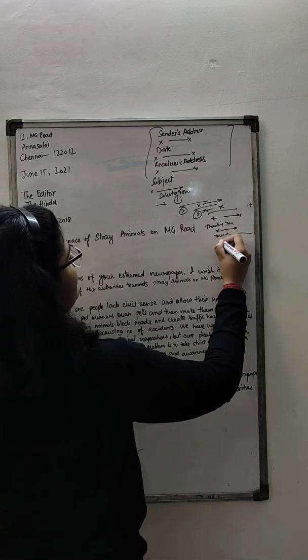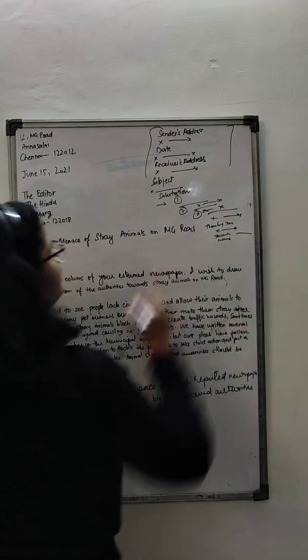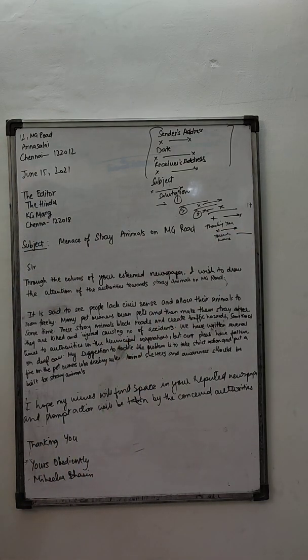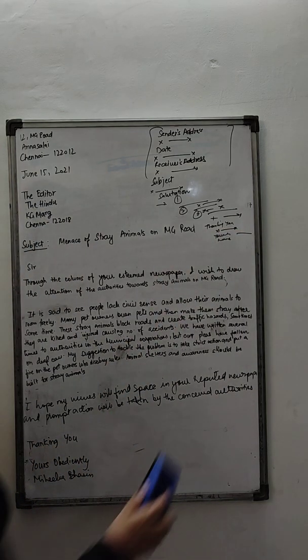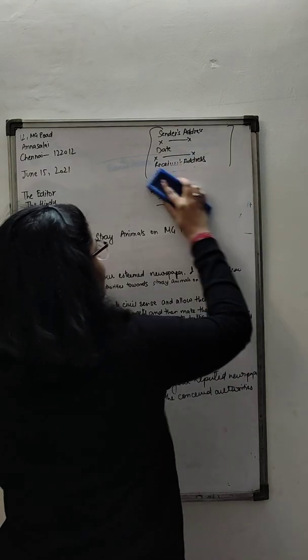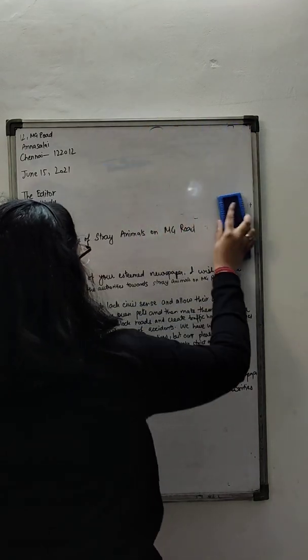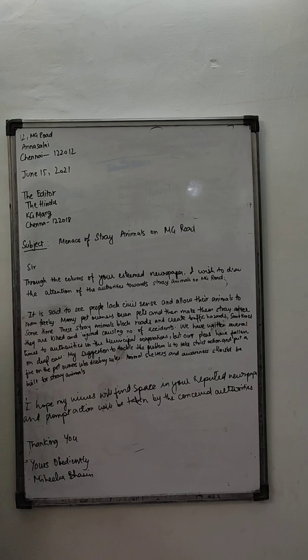And after that, you don't leave a line and you write your name. And you are going to see a similar pattern in this letter. Whatever points I've told you till now you're going to understand much better with an example, because now you have a sample. So let us begin.